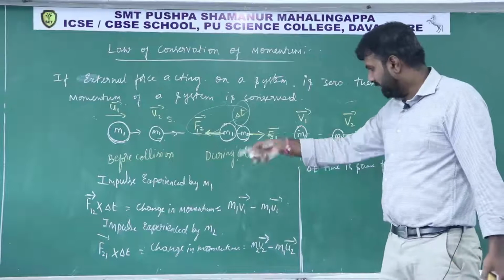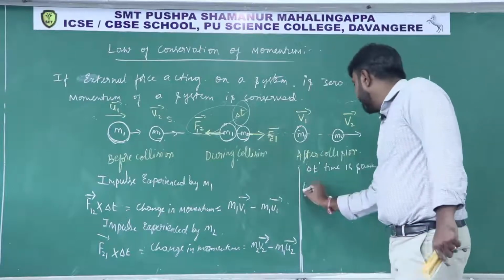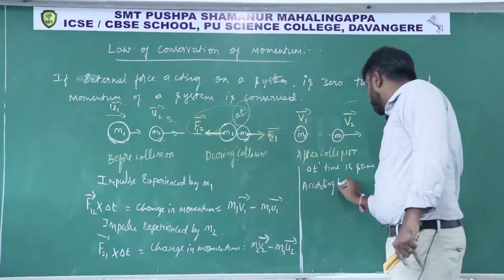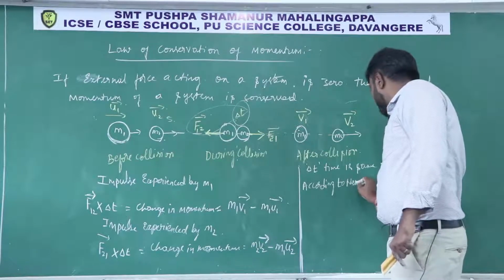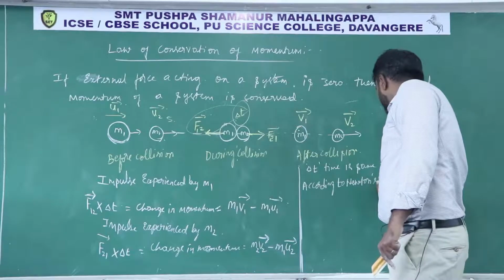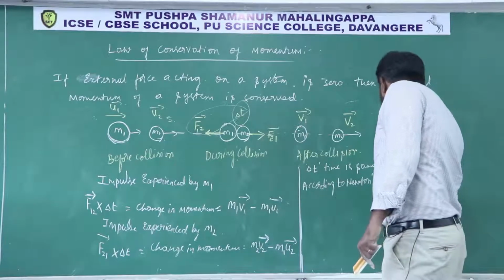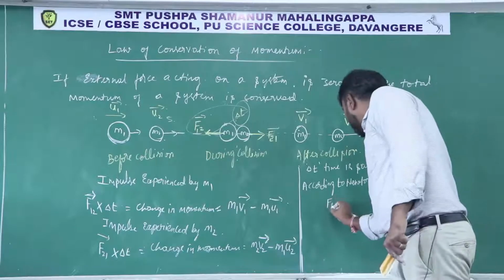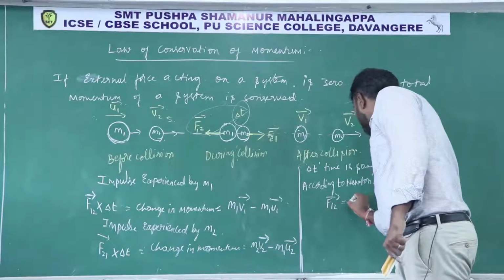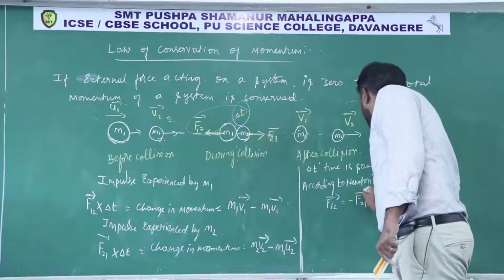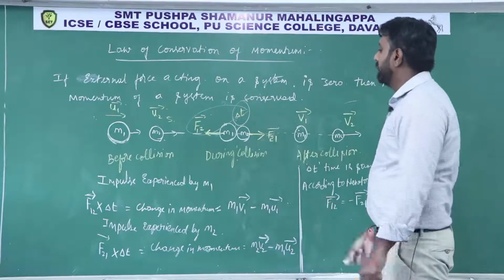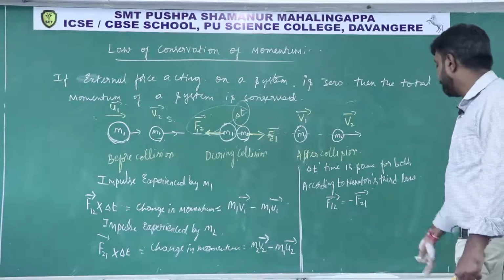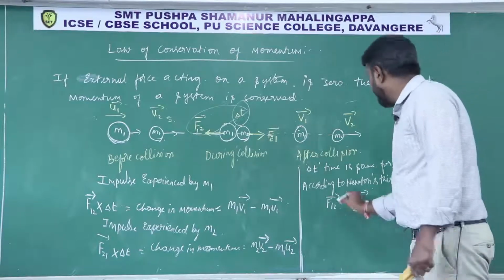Then you can cancel that, and according to Newton's third law, this F12 force is equal to minus F21 force. Okay, this F12 force is equal to minus F21 force.